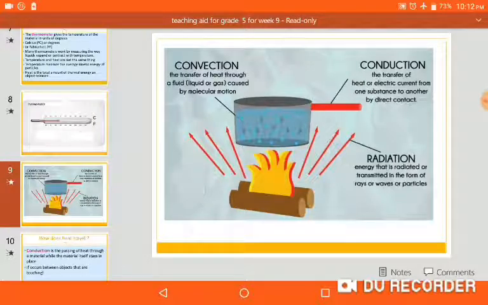If you touch any hot thing, it is called conduction because you get heat by touching it. Convection means the transfer of heat through gases or liquid. For example, if you boil water and stand near it, you take heat from the hot gases. Radiation means the heat which you get in the form of rays from the sun without any material. It is called radiation.